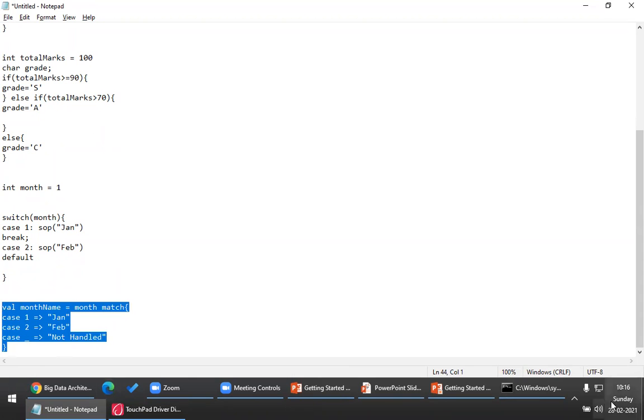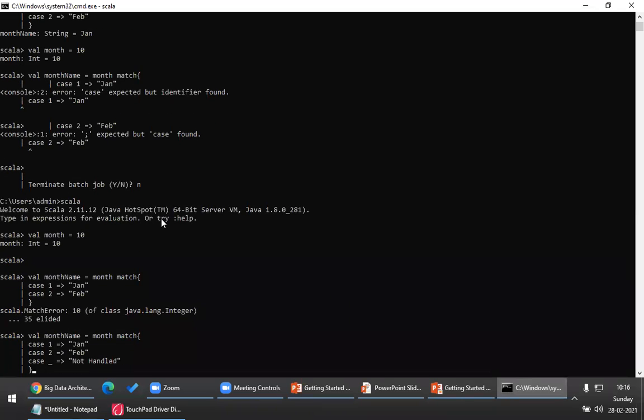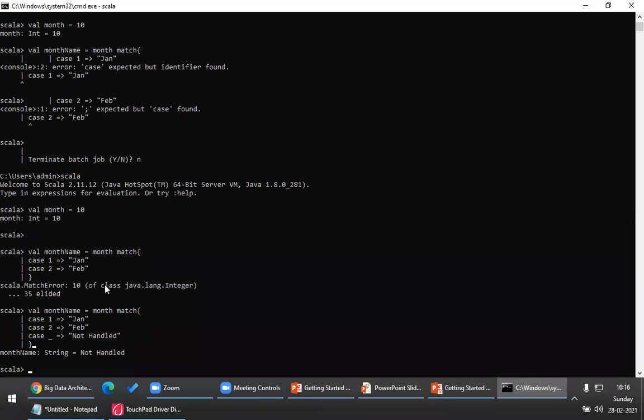The difference between Scala's match expressions and Java's switch cases: Java's switch case will fall through to the next case if you don't write break, whereas in Scala the case statements will never fall through to the next case. So there is no break statement here. Very important, right? Any questions here? Any single question here?